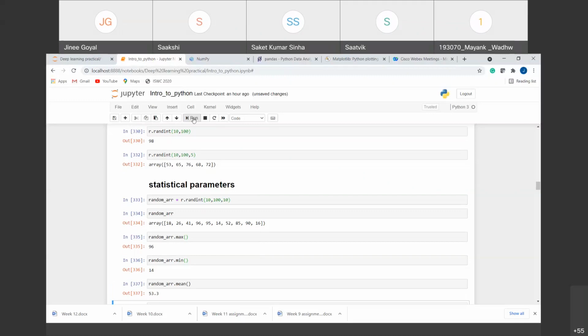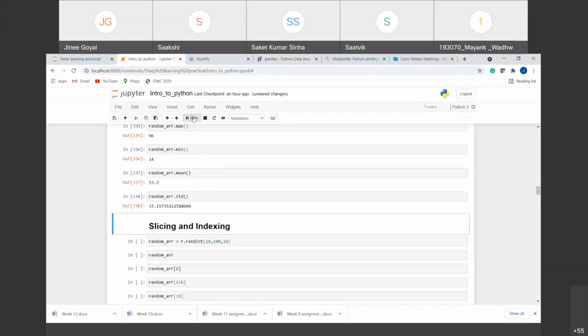Similarly, we can calculate the mean also. It will sum the elements, divide by n, and give us the mean of the array, that is 53.3. And similarly, we can also calculate the standard deviation of the array. There are other functions also which you can explore as and when required.